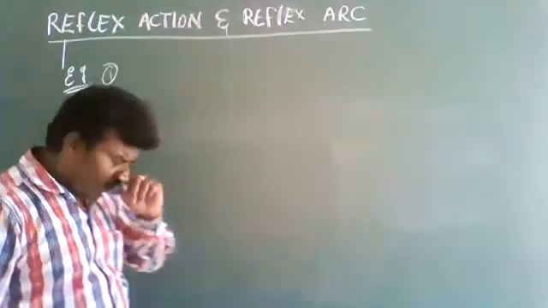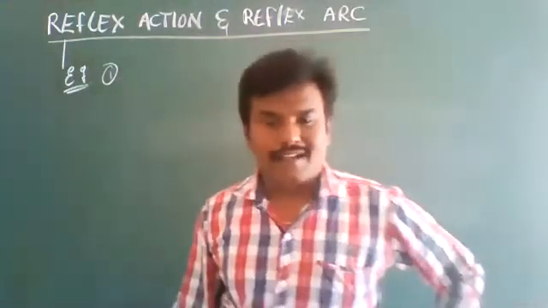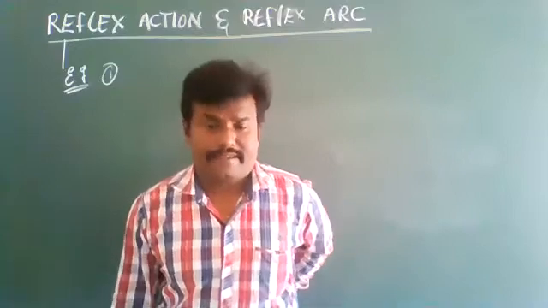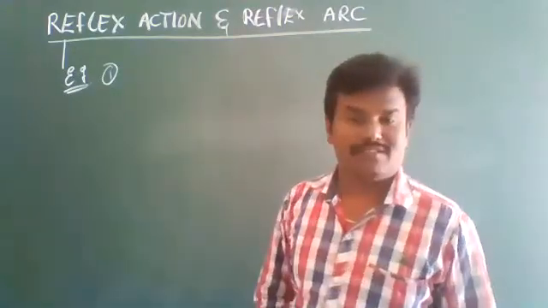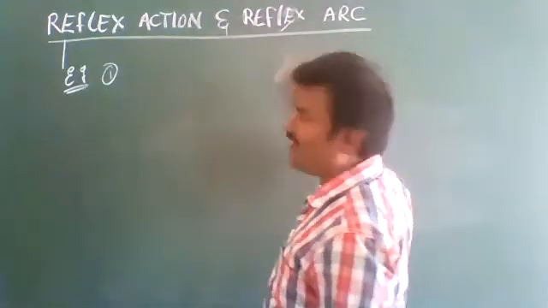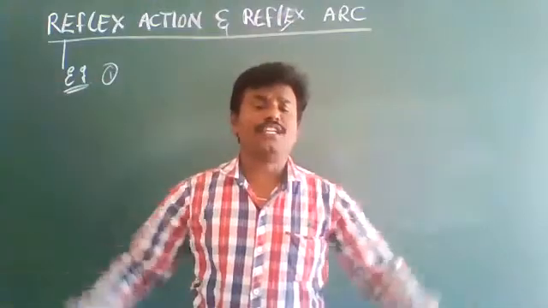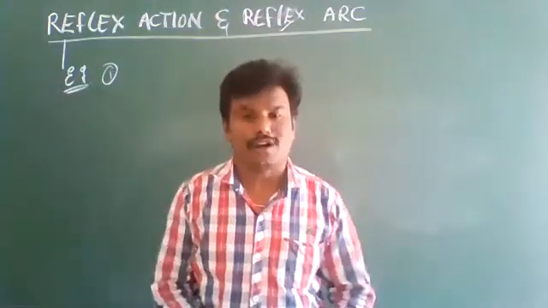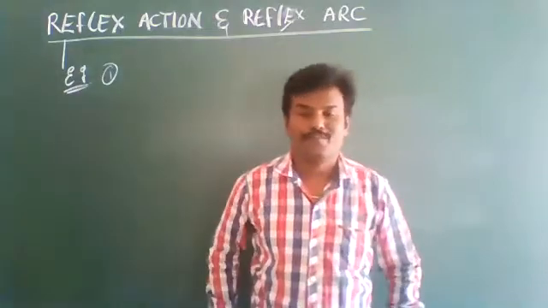Next, reflex arc. The neuronal pathway which is involved in reflex actions is called the reflex arc. Or else, the structural and functional unit of the reflex actions is called the reflex arc. Two definitions, any definition you can write.